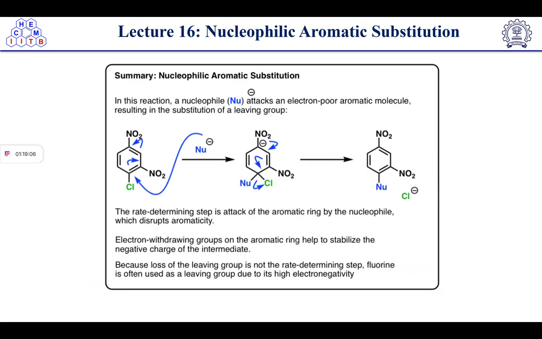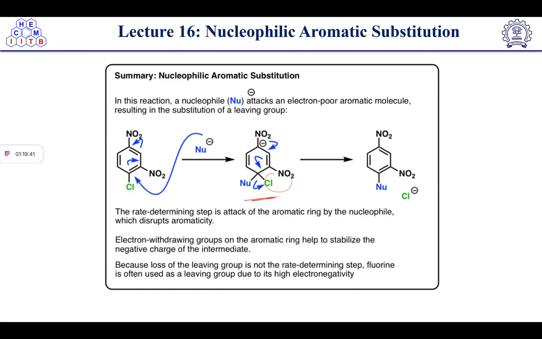Then we have discussed the nucleophilic aromatic substitution reaction, where the nucleophile is attacking. In this reaction, the nucleophile attacks an electron poor aromatic molecule, resulting in a substitution of the leaving group. So here the nucleophile will attack and form this type of intermediate. Then again the negative charge will pull here and it will knock out Cl minus. So the rate determining step is the attack of the aromatic ring by the nucleophile, which disrupts the aromaticity. So an electron withdrawing group on the aromatic ring helps to stabilize the negative charge of the intermediate.